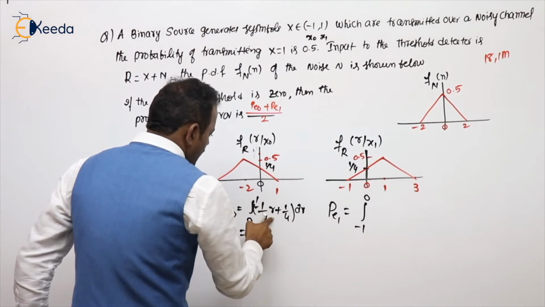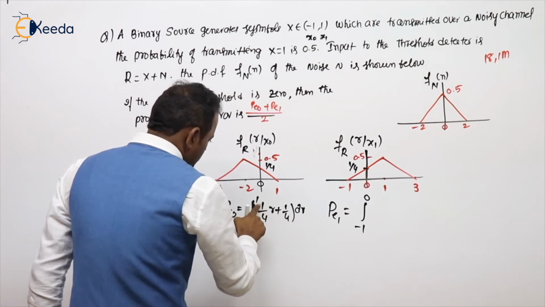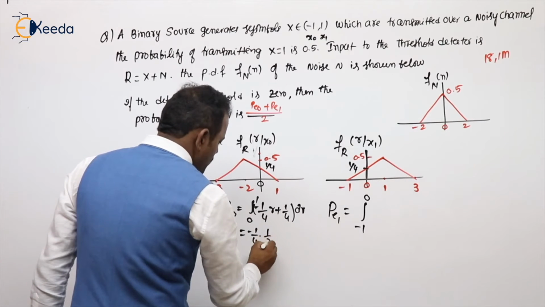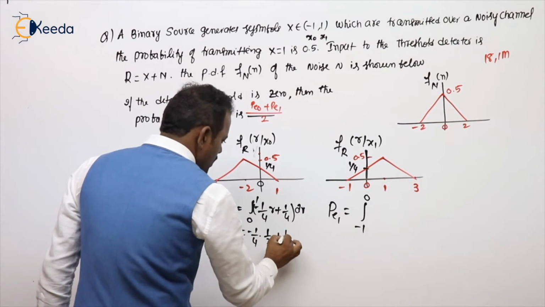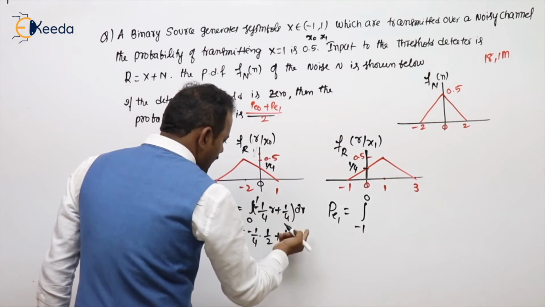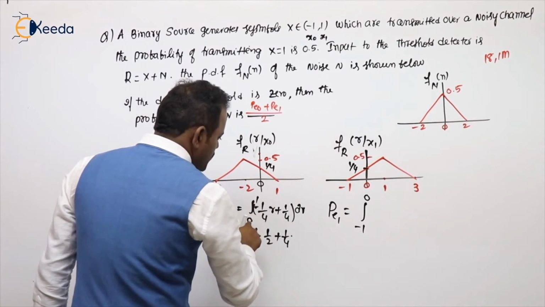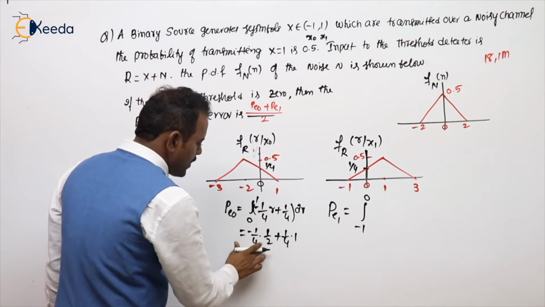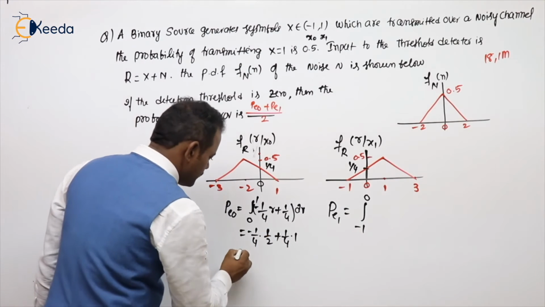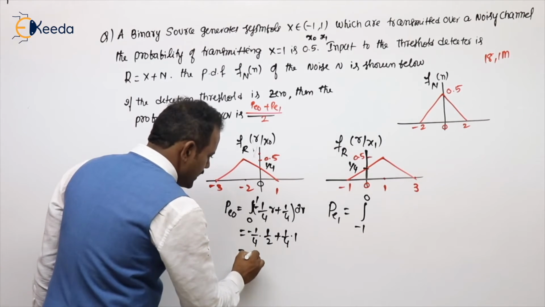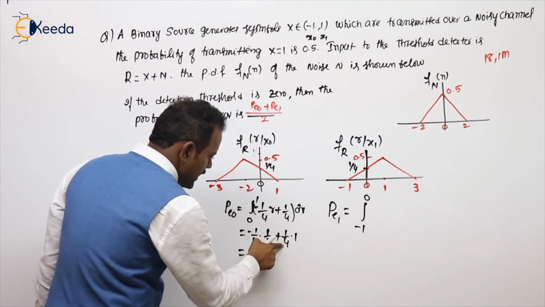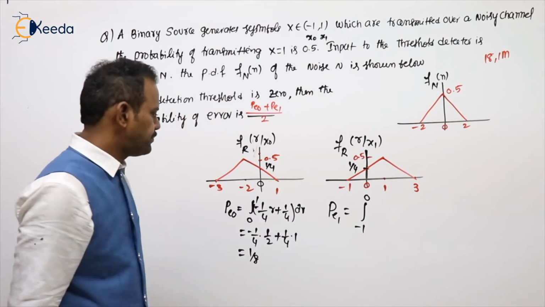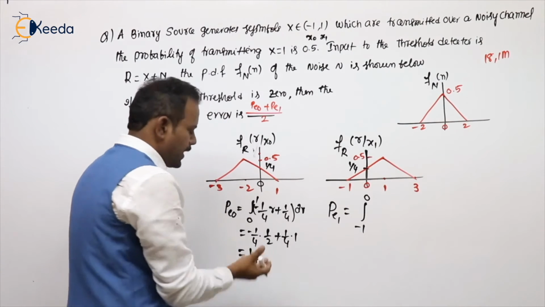Integration of r will be r squared by 2. Limits are 1 to 0. So substitute the upper limit. So 1 by 2 minus 0, 1 by 2, plus 1 by 4 r. R means 1 minus 0, that is 1. So this will be -1 by 8 plus 1 by 4. So I can say this is nothing but 2 by 8, 1 by 8. So another 1 by 8 remaining, because probability cannot be negative.